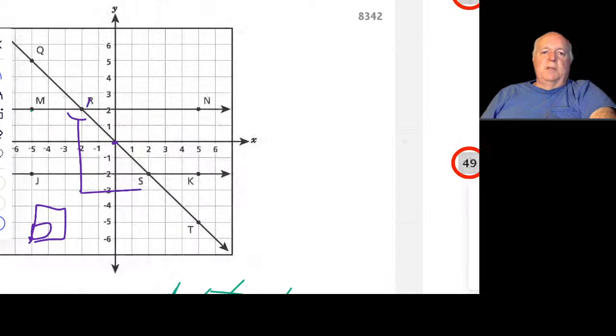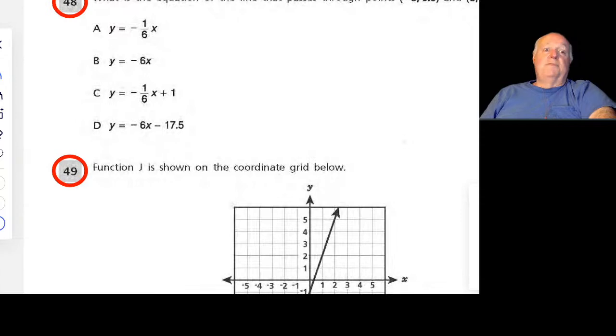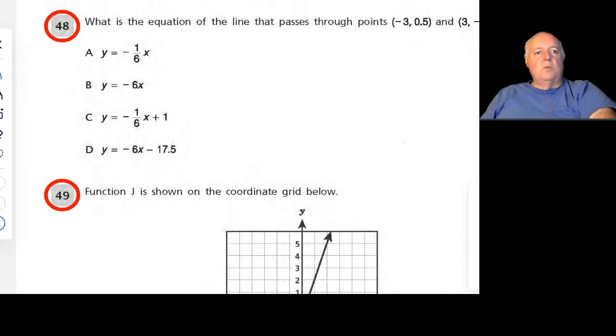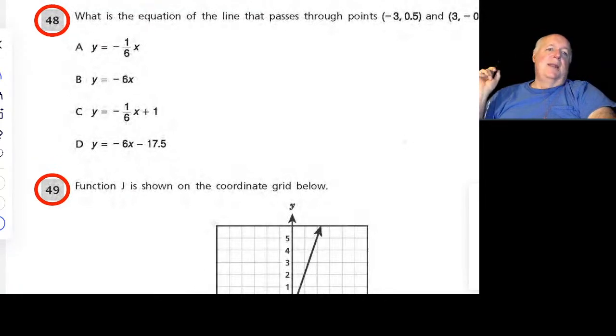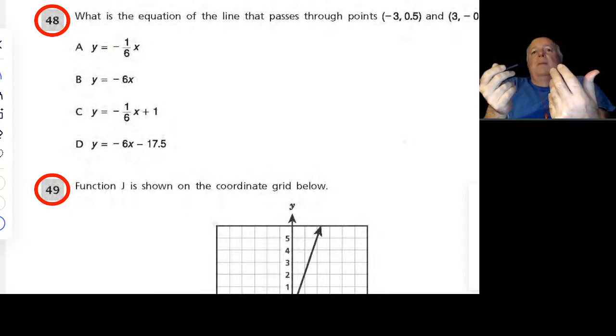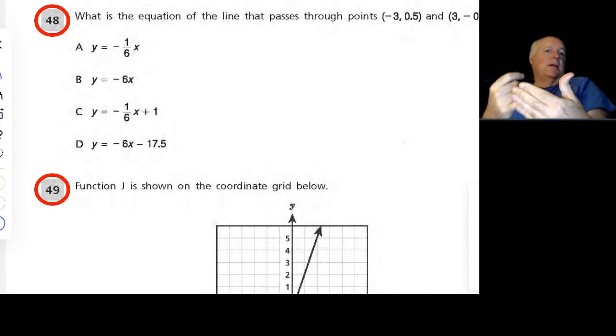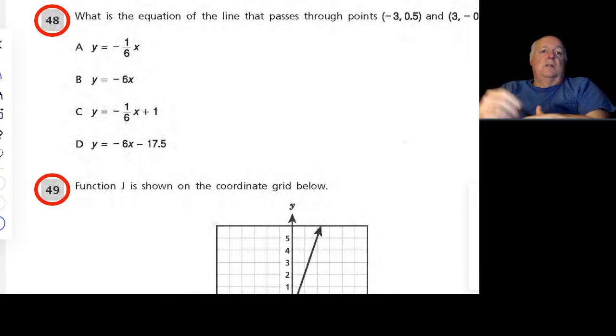So if you notice, a lot of these are dealing with the equation of a line. These are less centric for SHSAT 8, but very centric for SHSAT 9. So SHSAT 9 will talk about equations of a line. In SHSAT 8, it doesn't necessarily mention equation of a line. And by the way, when I'm talking about SHSAT here and stuff like that, it also applies to the TACHS, the Bergen County Academies test, the Hunter College High School test, the CHSEE, the HSPT, the PSAT, the ISEE, the SSAT. All these tests are dealing with some of the same notions.